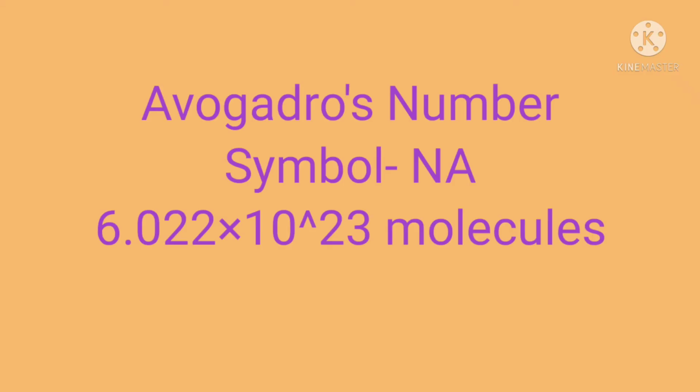Avogadro's number. The number of molecules in 1 mole of any substance is constant. The Italian scientist Avogadro did pioneering work in this context. Therefore, this number is called Avogadro's number and is denoted by the symbol Na. Later scientists demonstrated experimentally that the value of Avogadro's number is 6.022 into 10 raised to 23.